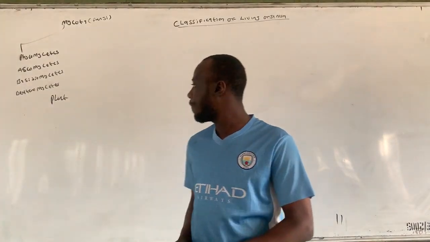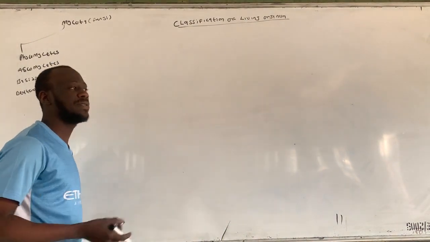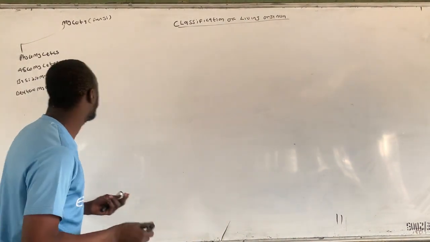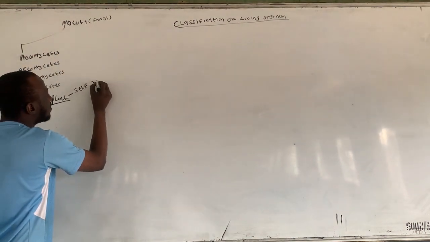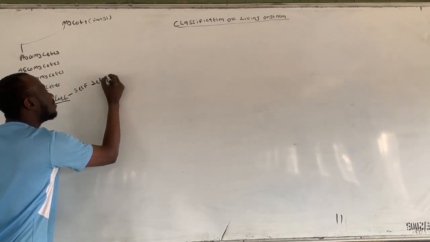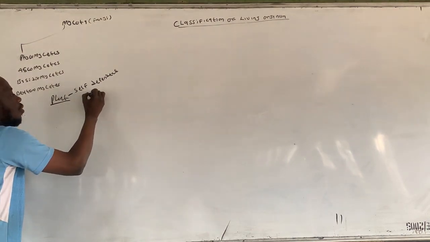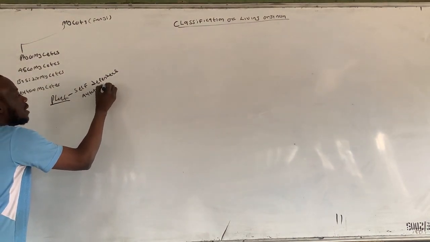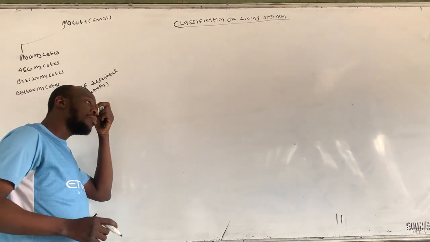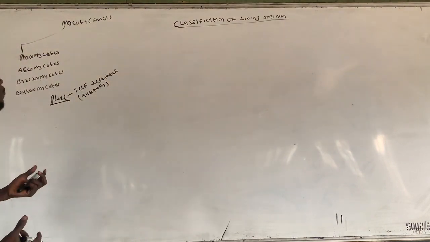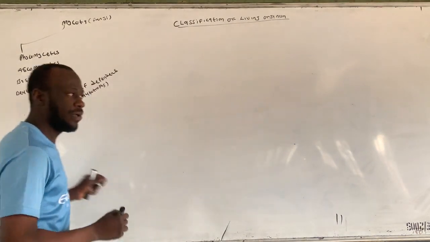In this plant, we know that there are organisms that are self-dependent, meaning they have the ability to manufacture their own food. They are self-dependent. That is to say, they are autotrophs in nature. So, what makes them self-dependent is the presence of chlorophyll.